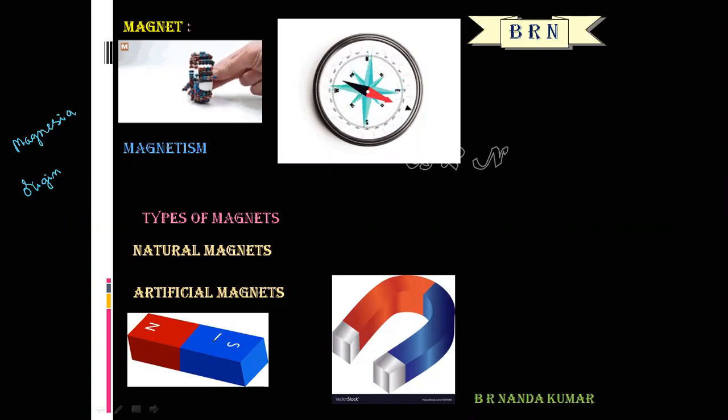The magnetic field is the space around the magnet within which its influence can be experienced by the magnetic material. It has two poles, North Pole and South Pole. Another example is the horseshoe magnet, and one more example is the magnetic needle. These are the examples of artificial magnets.